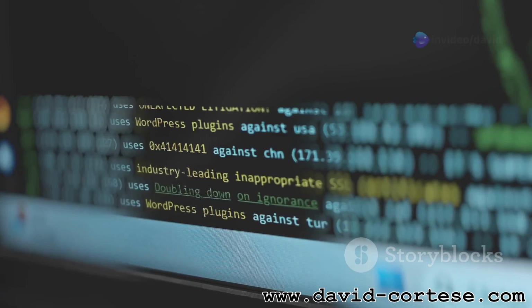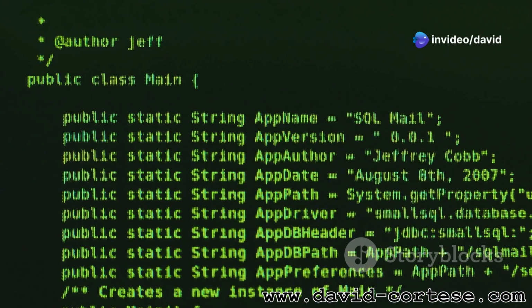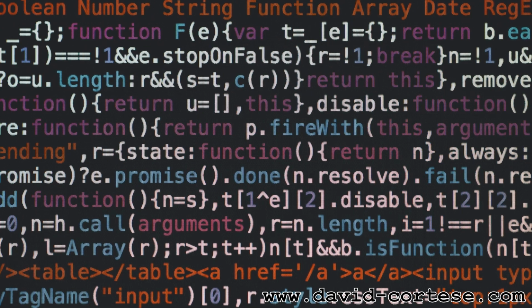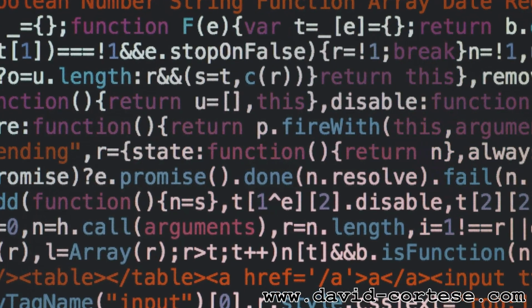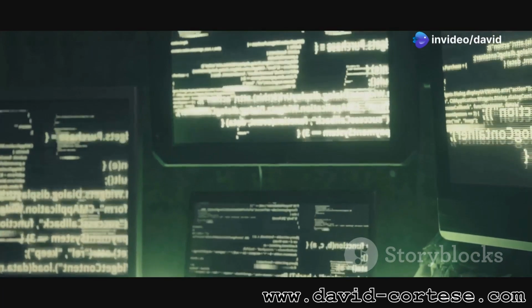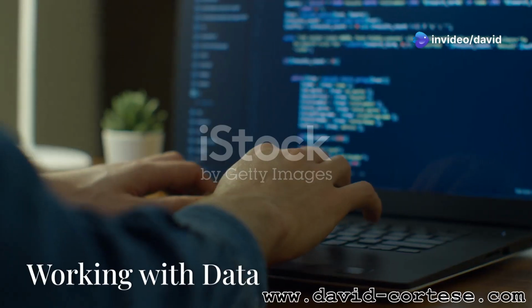The float and double data types represent floating point numbers. Characters represent single letters, numbers, or symbols. The char data type is used for characters. You enclose characters in single quotes like 'A' or '5'. C also has a special data type called void, which indicates the absence of a value.